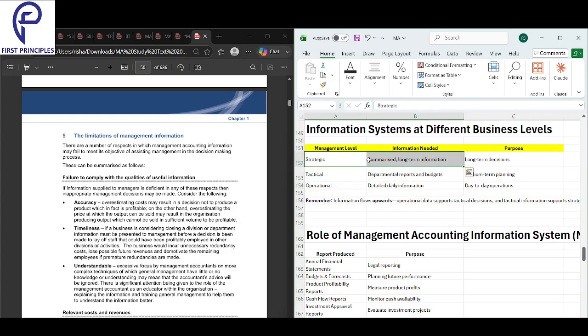Strategic, you need summarized information. S for strategic, S for summarized. Tactical, you need departmental reports and budgets. Operational, you need detailed daily information.